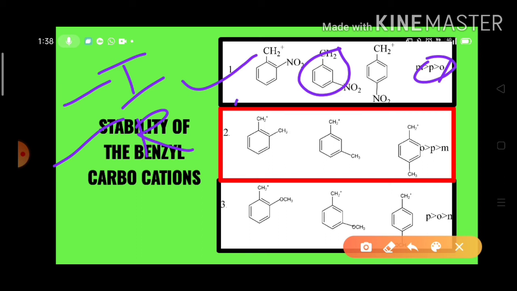That is actually OPM, because the nitro group is a minus R as well as minus I group. So this order is more effective when it is present in the ortho position. Okay? So ortho is more stable than the para derivative, and para derivative is more stable than the meta derivative, because when it lies in the meta position, it cannot withdraw electron density